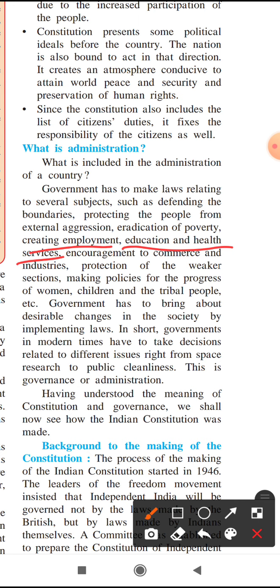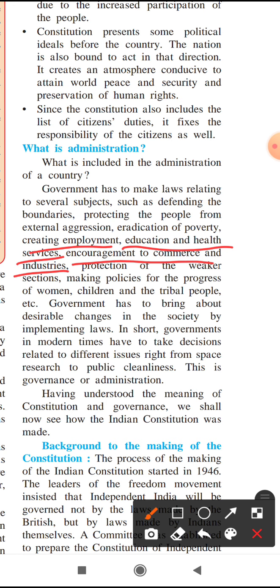The next is encouragement to commerce and industries. The government can also make laws related to making good commerce. Encouragement to commerce means there should be more money, which should run in the various forms of industries, in various forms of work, in various forms of jobs.